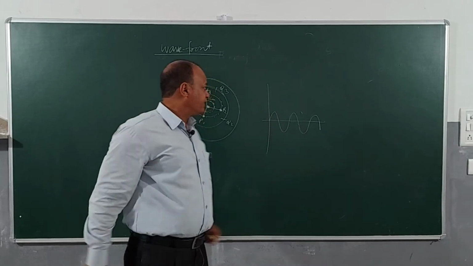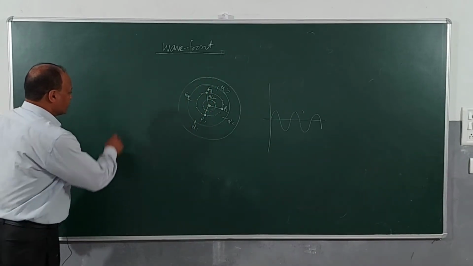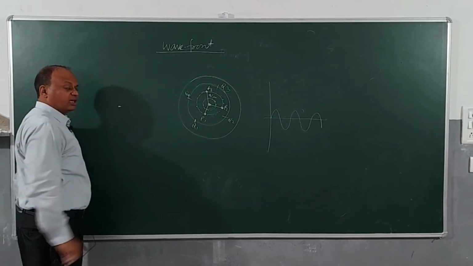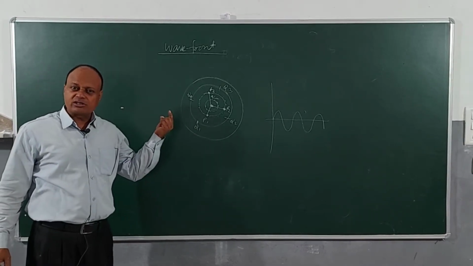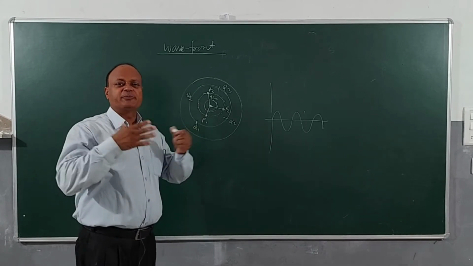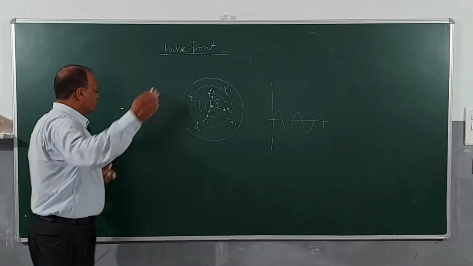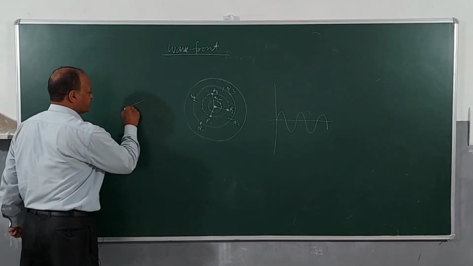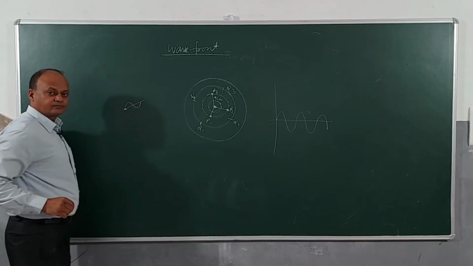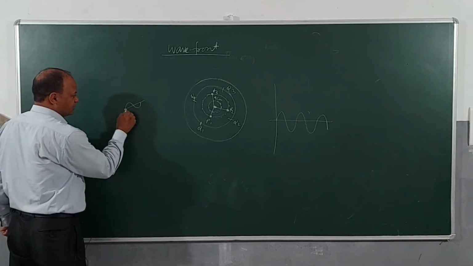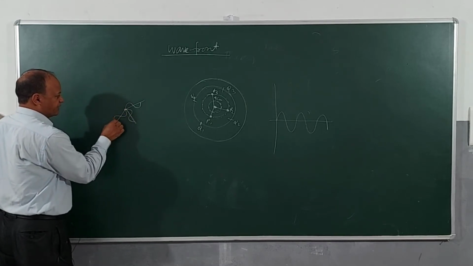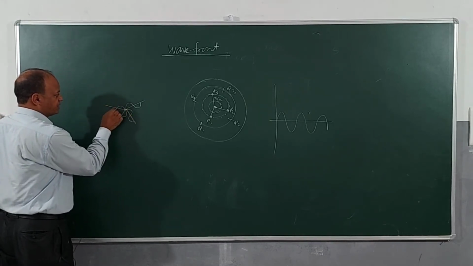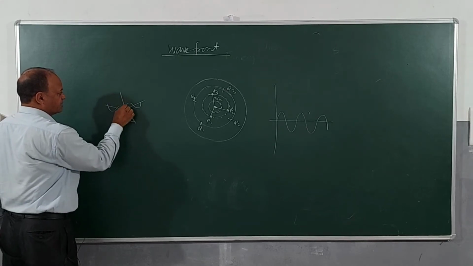Let's see another way of it. Suppose I have a source of light here. When I switch on the source, then the light will be traveling in all possible directions. Clear? Now suppose here one wave is traveling like this, and the wave is traveling like this, and the wave is traveling like this. In different directions these waves are traveling. Yet another one is traveling like this. This one is traveling like this.